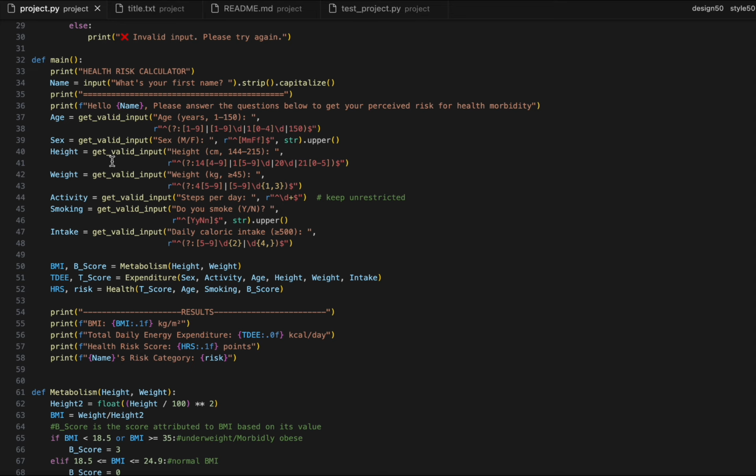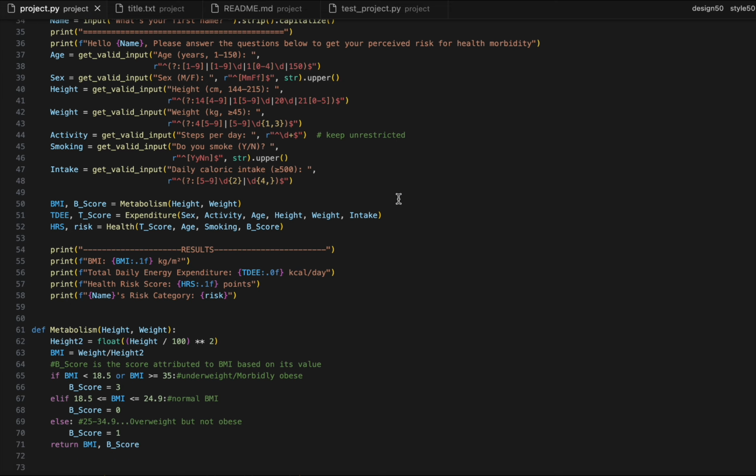Then the height from 144 to 215. 144 is short and 215 is the tallest I could find. I just used a regular range here. Then the weight greater than 45 kilograms. Activity, in steps per day, I left unrestricted because some people may not have any steps per day. I don't know, but that's just what it is.